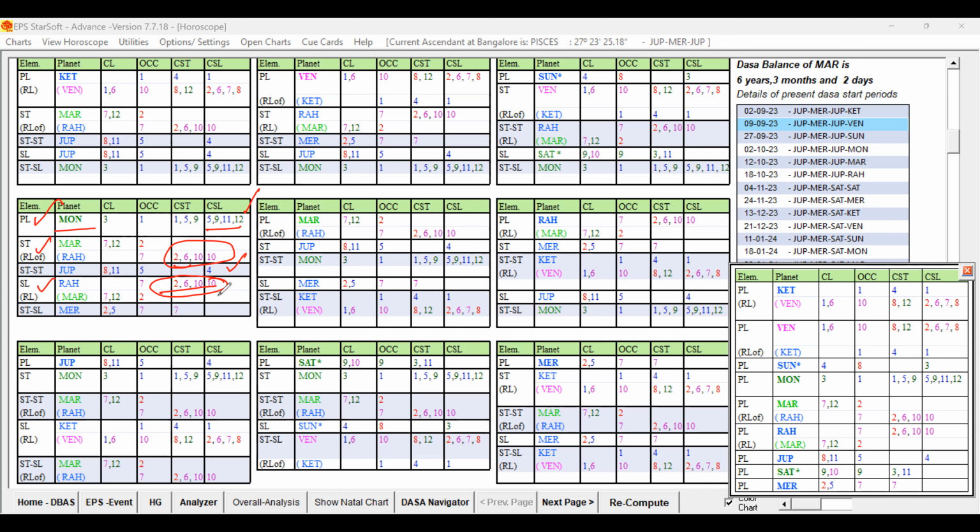Now, 12th lord, Mars is 12th lord, in the star of Jupiter, which is having this favorable fourth house, because we are talking about the education. And 12 sublord Moon is a good key planet, and Mercury is the mixed one. I mean, it is not having favorable also, it is not having unfavorable also, but it is not very strong.